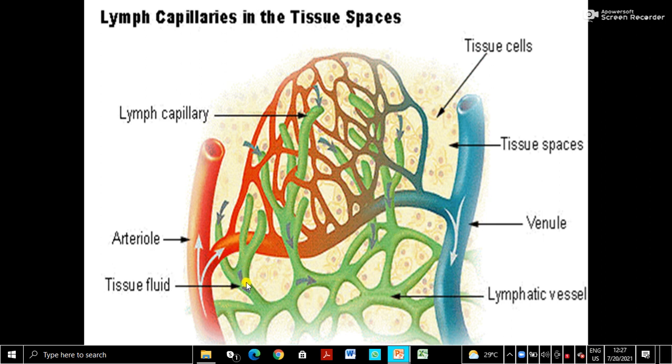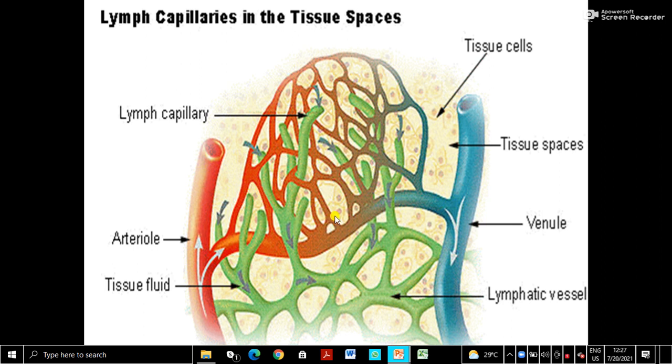You can see the arrows. Tissue fluid enters into the lymphatic system. These green ones are the lymphatic system or lymph vessels. Tissue fluid enters, and when it enters into the lymphatic vessel, it is called lymph. So this is the diagram of the limbs.